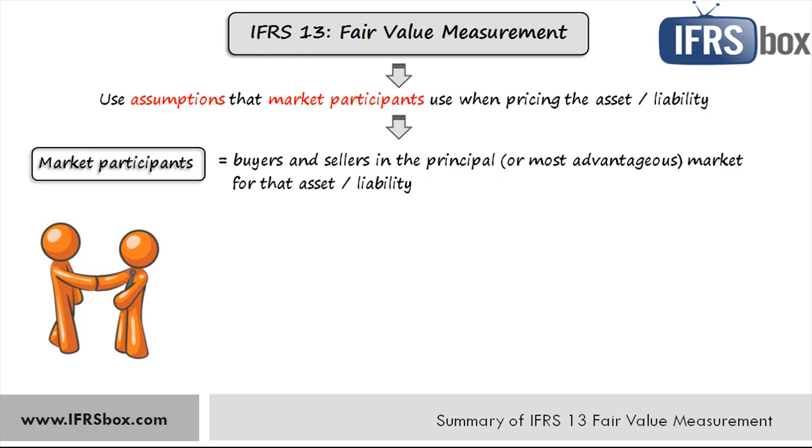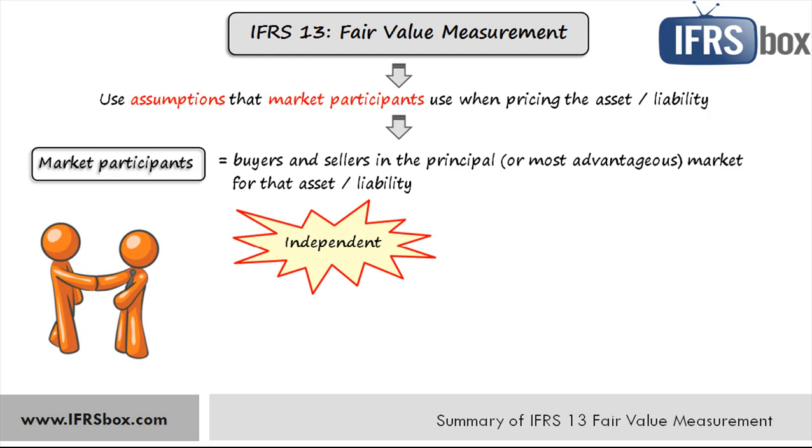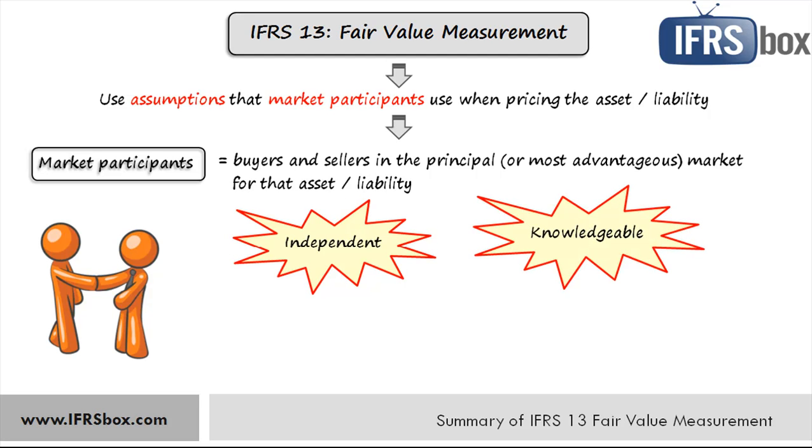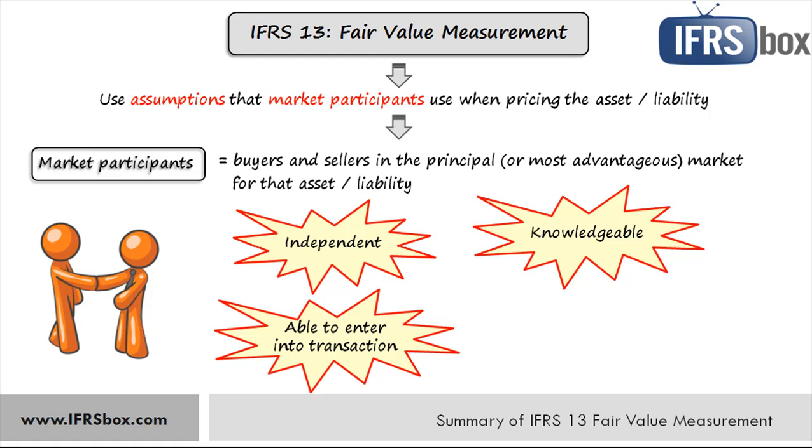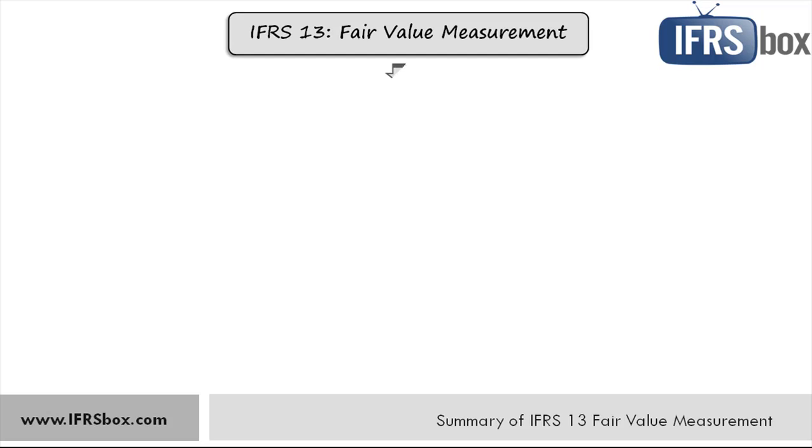First, they must be independent of each other, and that means they are not related parties as defined in IAS 24. The second one, market participants must be knowledgeable. In other words, buyers must know what they buy and sellers must know what they sell. Market participants must be able to enter into a transaction for the asset or liability, and also they must be willing to enter into a transaction, not forced. Also, the prices must be based on orderly transactions.